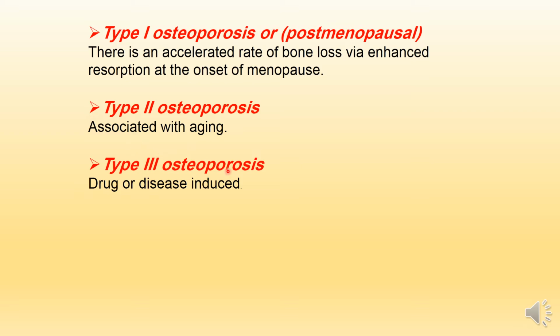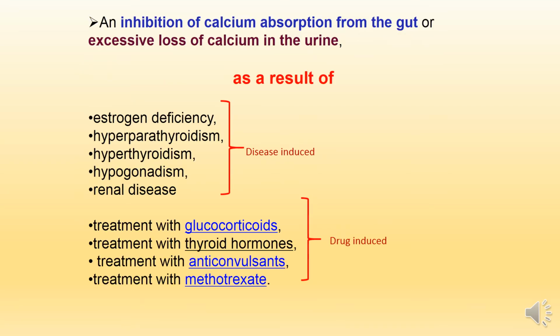Another type of osteoporosis is type 2 osteoporosis, which is associated with aging. Type 3 osteoporosis is drug or disease induced. In type 3 osteoporosis, there is inhibition of calcium absorption from the intestine or from the gut and excessive loss of calcium in the urine. This is due to disease or drugs.